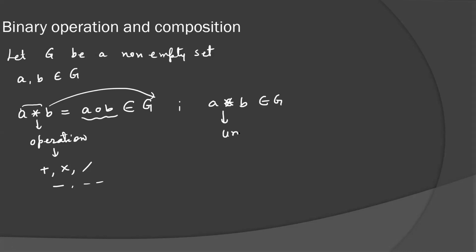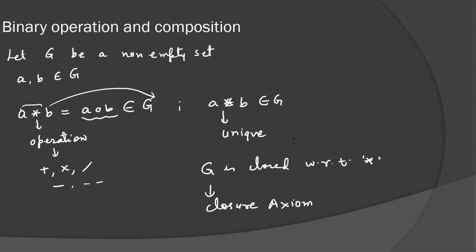And a property of this operation is that the result is a unique element. If this property is satisfied, then we will say G is closed with respect to operation star. Some people call it the closure axiom.